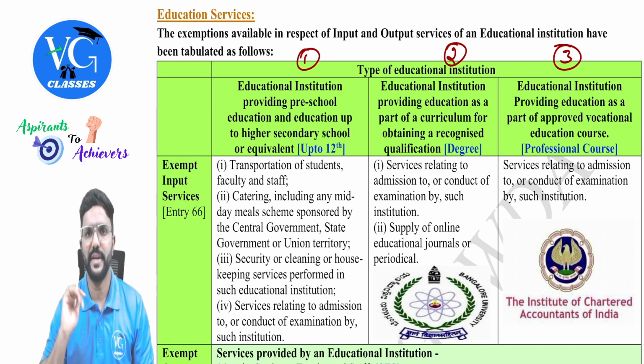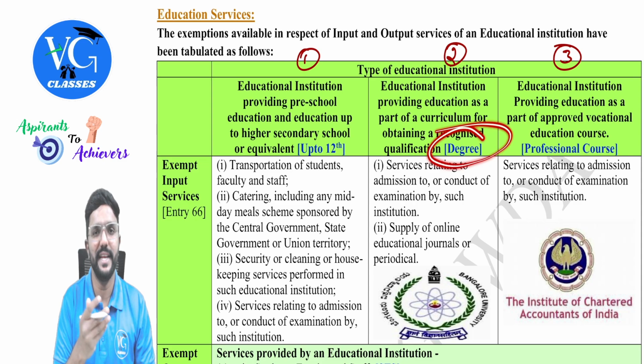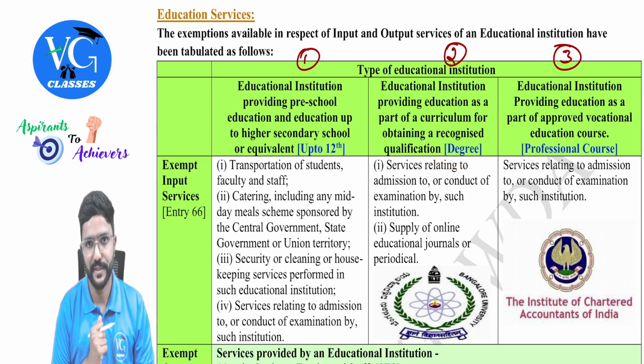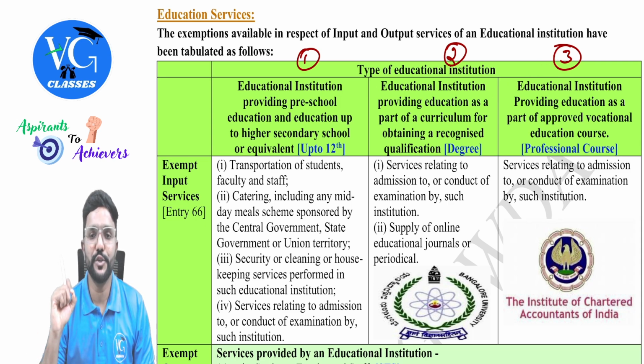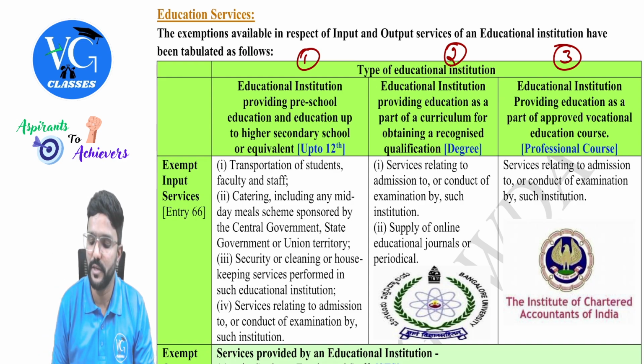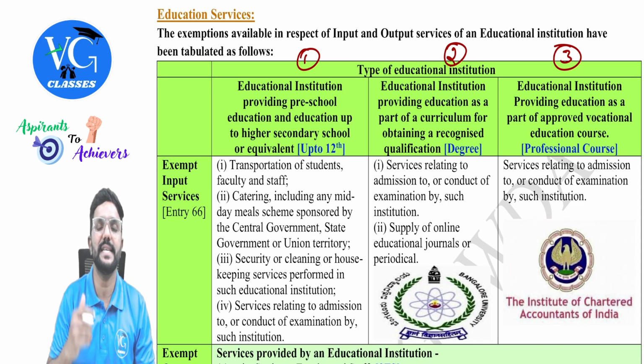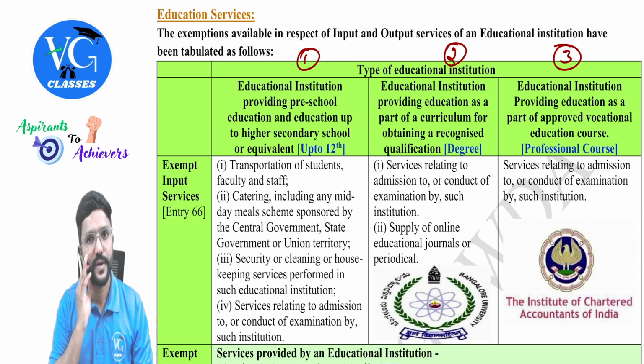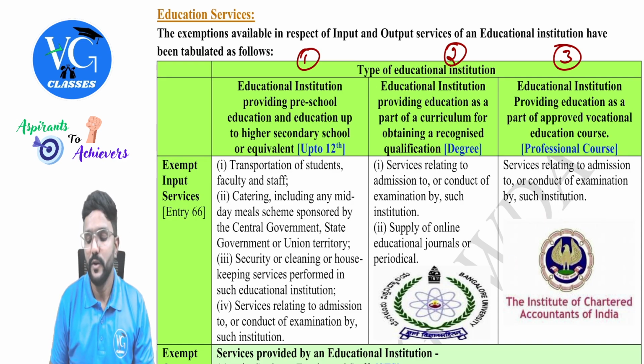Then the last one, an educational institution providing education as part of an approved vocational education course. Vocational means professional. So our ICAI or ICSI will fall under this, guys. Got it? So the educational institution means only this.